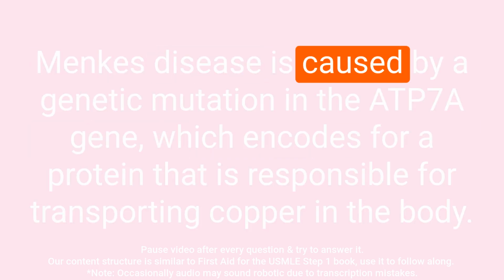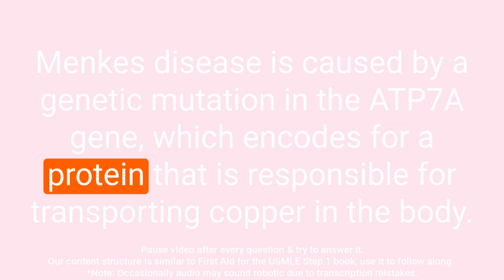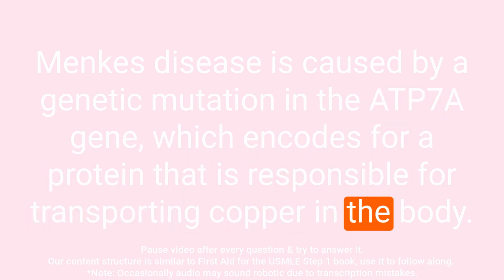Question: how is Menkes disease caused? Answer: Menkes disease is caused by a genetic mutation in the ATP7A gene, which encodes for a protein that is responsible for transporting copper in the body.